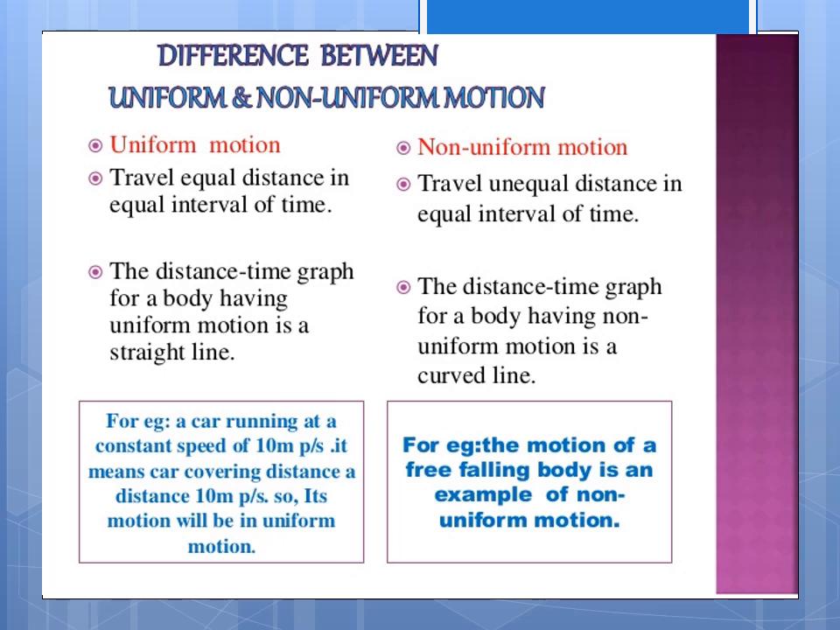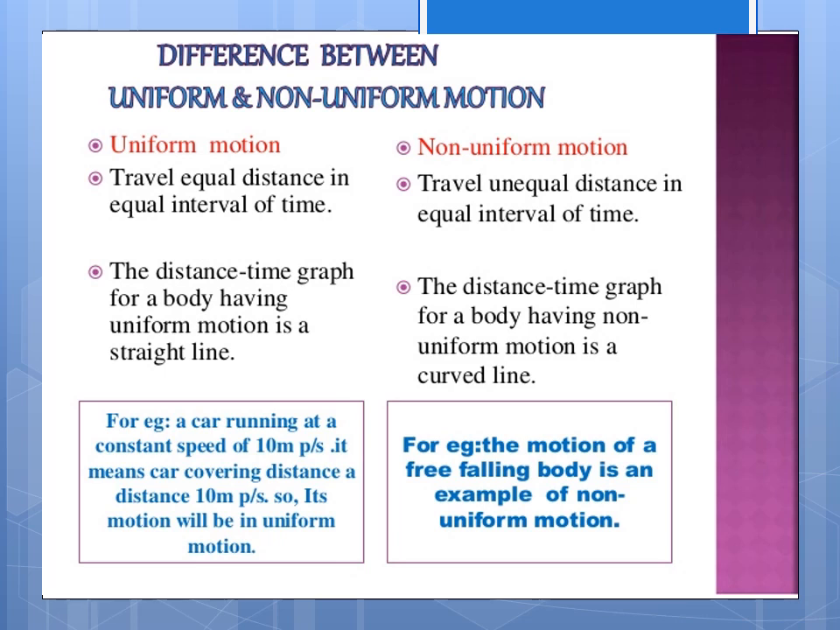Uniform and non-uniform motion. Uniform motion means traveling equal distance in equal intervals of time. Non-uniform motion means traveling unequal distance in equal intervals of time. What is this? It is equal distance in equal intervals of time. That means uniform. First period 45 minutes, second period 45 minutes, third period 45. That is uniform time and distance going on.